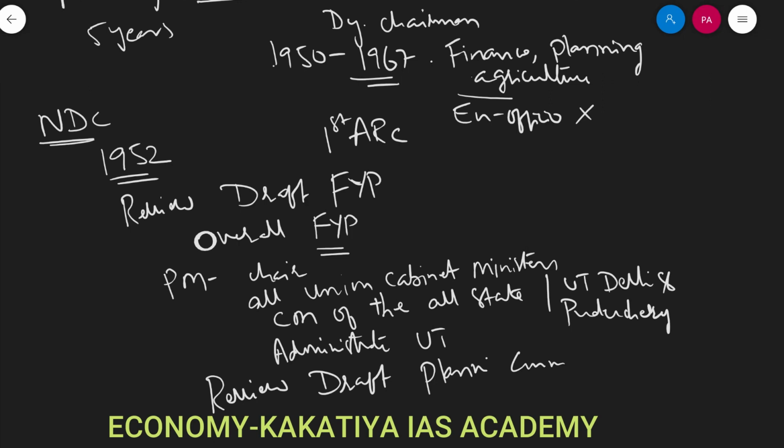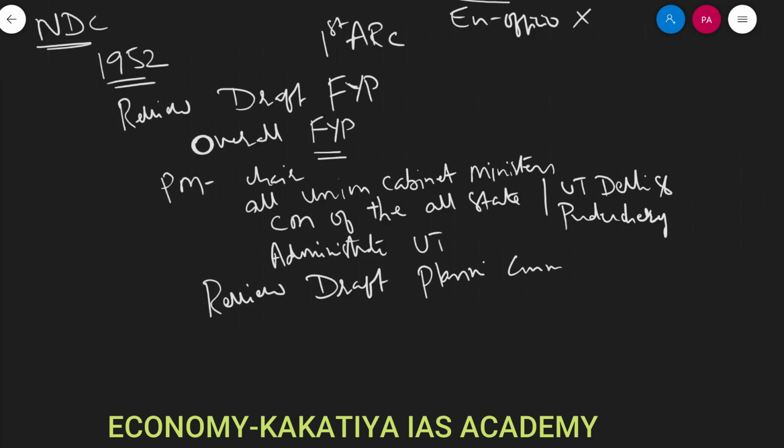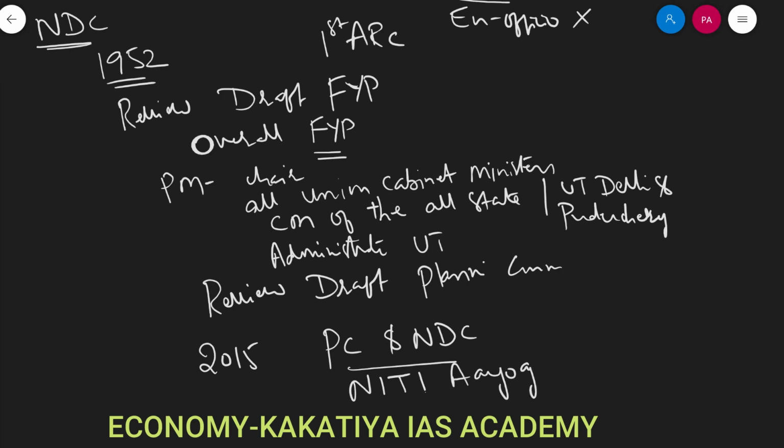So later, both Planning Commission and NDC were superseded by Niti Aayog in 2015. In 2015, Planning Commission and NDC are replaced by Niti Aayog. Not only has Niti Aayog replaced these two institutions, but it also took up all the functions which are performed by Planning Commission and National Development Council.